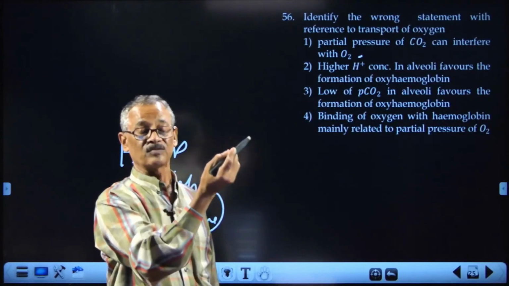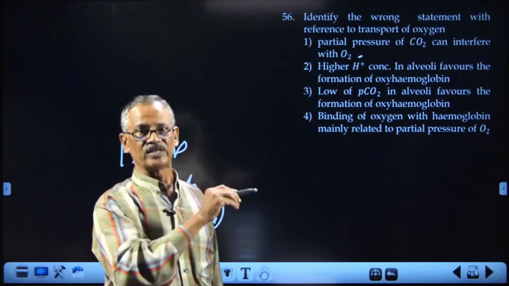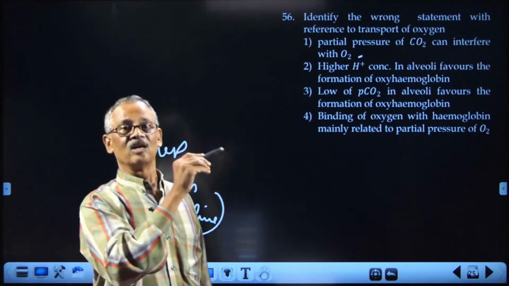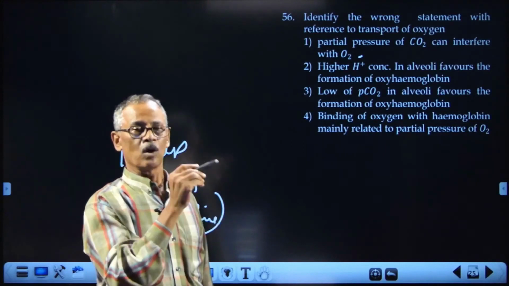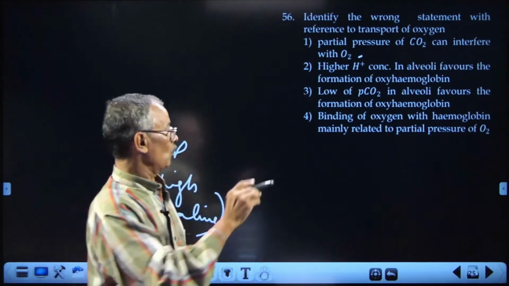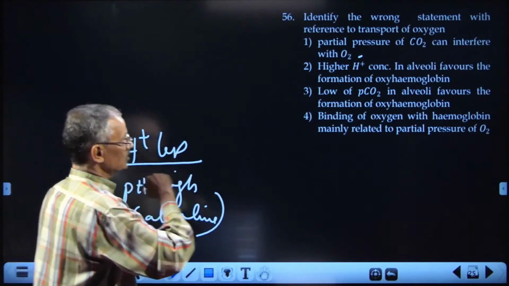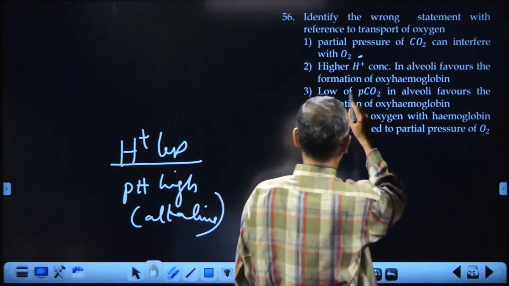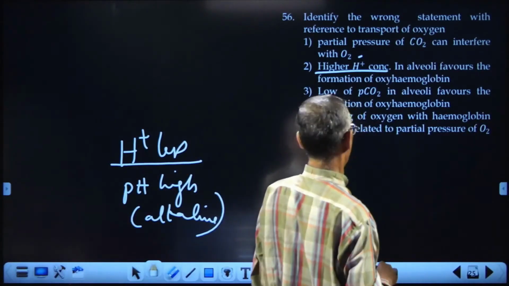The hemoglobinic acid is a very strong acid. It is converted into less acidic oxyhemoglobin. Okay, hemoglobinic acid HHb is converted into HbO2. So there is a small change in the pH, so hydrogen ion concentration is very less. Higher hydrogen concentration, that part is the wrong one.